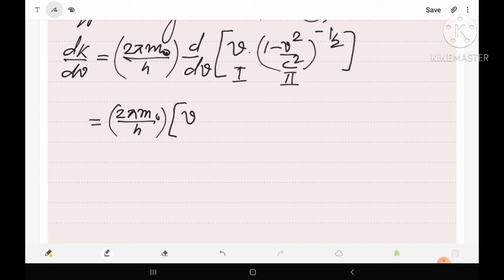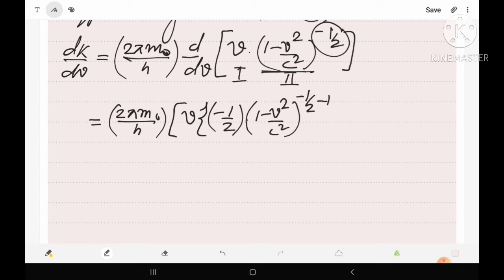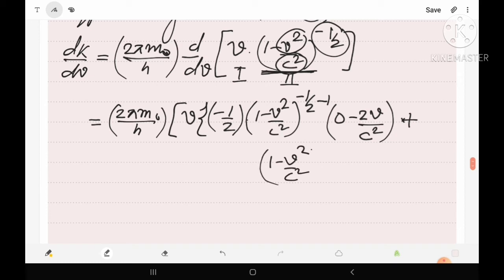Now let's take v, the differentiation of the second function. So here xⁿ means n x^(n−1); x means 1 − v²/c² and its power is n − 1, meaning −1/2 − 1, and the differentiation of the internal term will be 0 − the differentiation of v², which will be 2v upon c², c² is constant, so c² as it is, into the second function. Plus the second function, the differentiation of the first function. So the second function means (1 − v²/c²) raised to power −1/2, and the differentiation of the first function, v, is 1. So finally we have found this term.